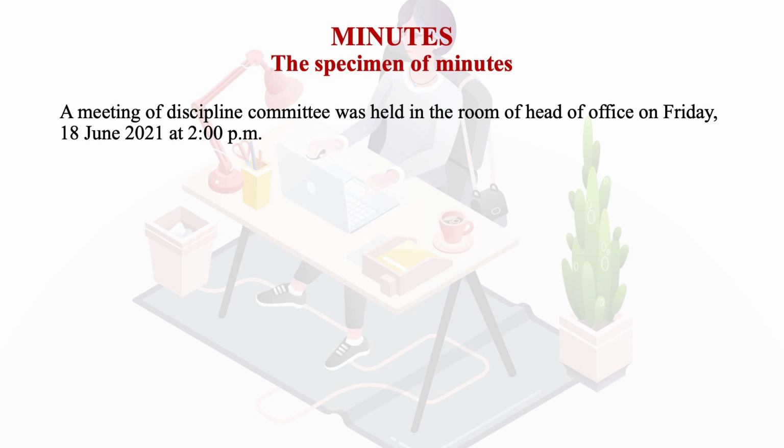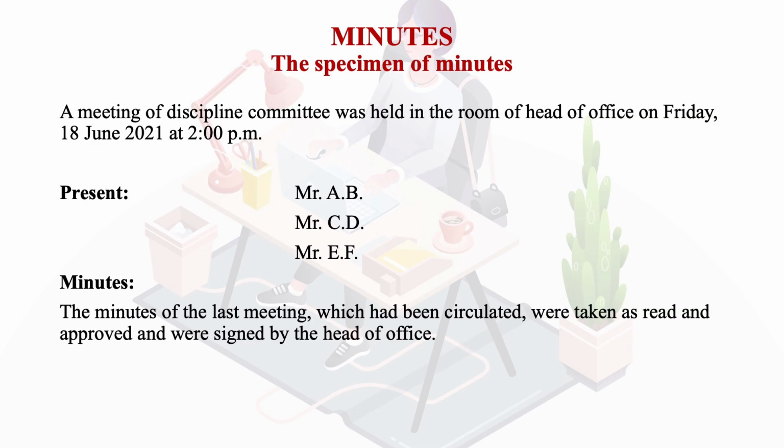So the specimen of the minutes is given as under, learner. It is saying that a meeting of the discipline committee was held in the room of the head office on Friday, which was the 18th of June at 2 p.m. All those who were present, their names are given: Mr. AB, Mr. CD, Mr. EF. The minutes of the last meeting which had been circulated were taken as read and approved and were signed by the head of office. Then matters arising.